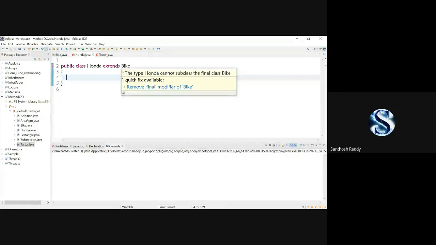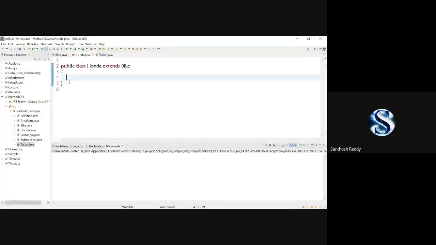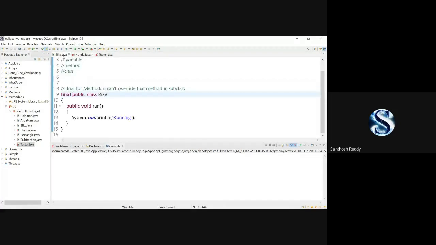Here you will see remove final modifier from Bike. The error says the type Honda cannot subclass the final class Bike. Understood? When we make a class final, you cannot inherit that particular class.